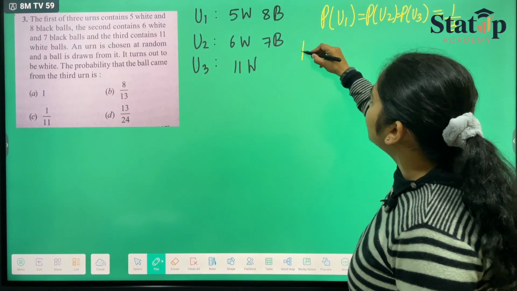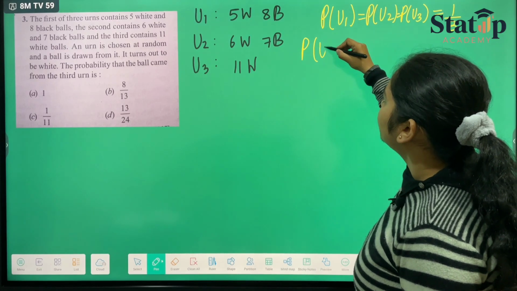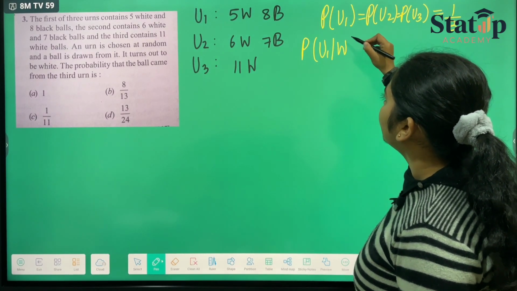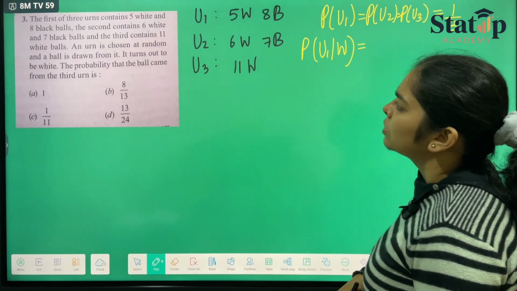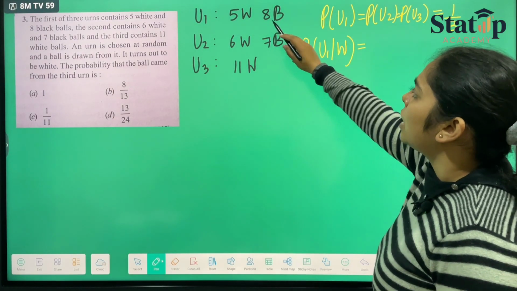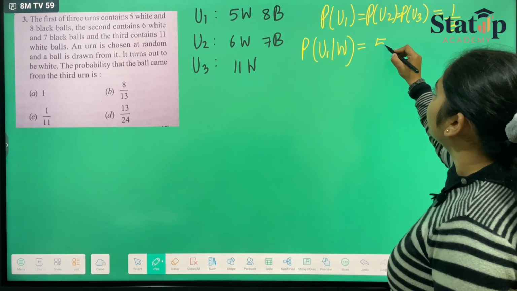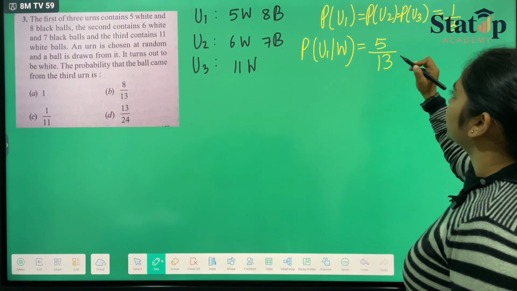Then probability that urn 1 is chosen when a white ball is there: from urn 1 how many white balls are there? 5, and the total number of balls in the urn is 13.